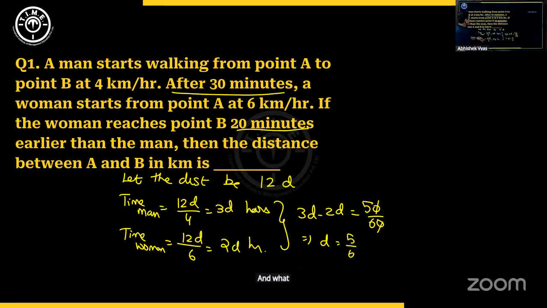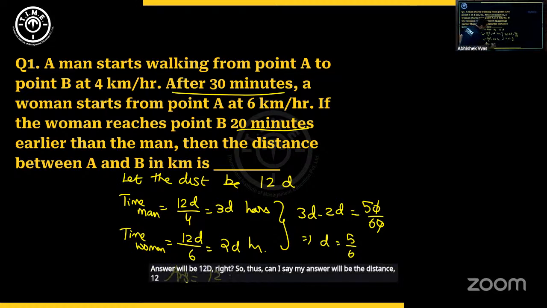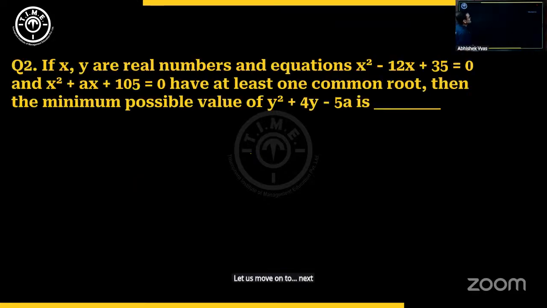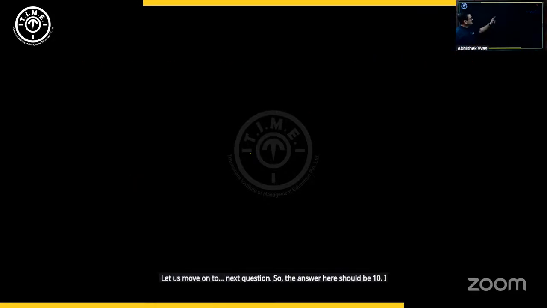And what is the answer? The answer will be 12d, right? So thus can I say my answer will be the distance 12d, which is 12 into 5 by 6, which happens to be 10 kilometers, because the units of the speed is again kilometers per hour. So my answer here should be 10. I hope we are clear with this question. Let us move on to next question. So the answer here should be 10. I have also noted down the answers there, right?